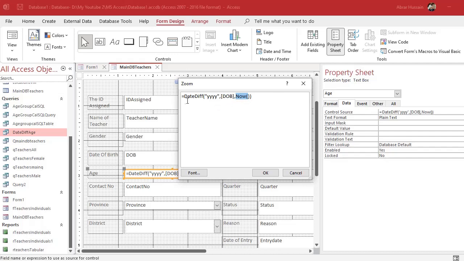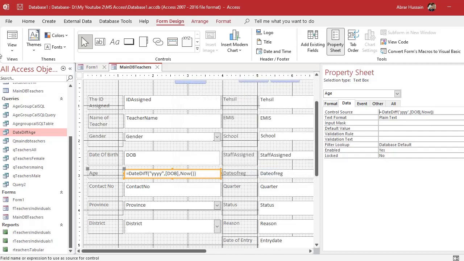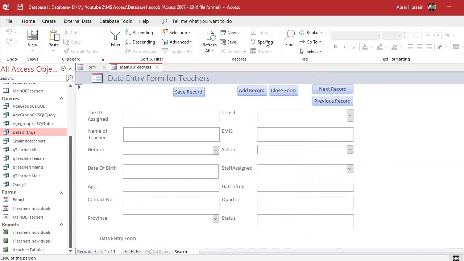Now let's do it here. Date diff. Okay. Now go to the view. Now here if I type something, and here I type the gender, and now I type a date of birth, for example. Now you see the age column is empty. If I type 1st January 1981, and when I click here, you see number of years are already written there. If I change this to 5th 2009, when I click here, you see 13 years. So this is the auto calculated field in the main DB.